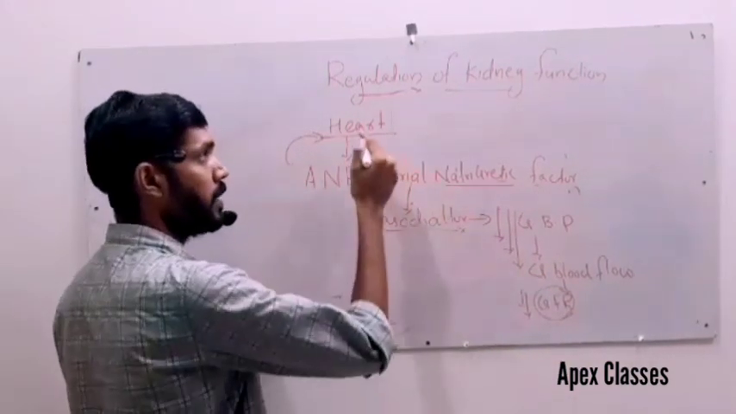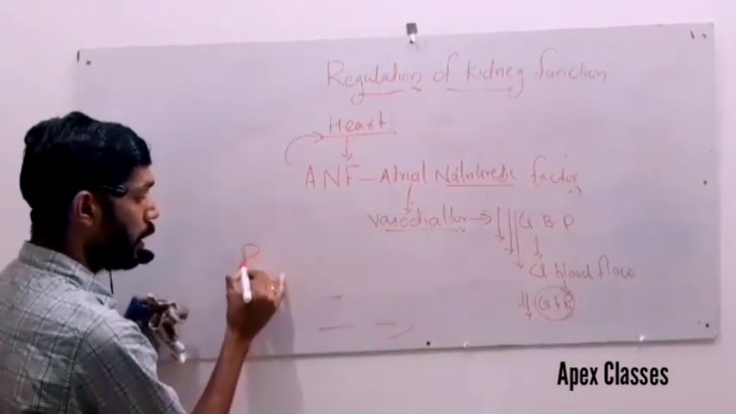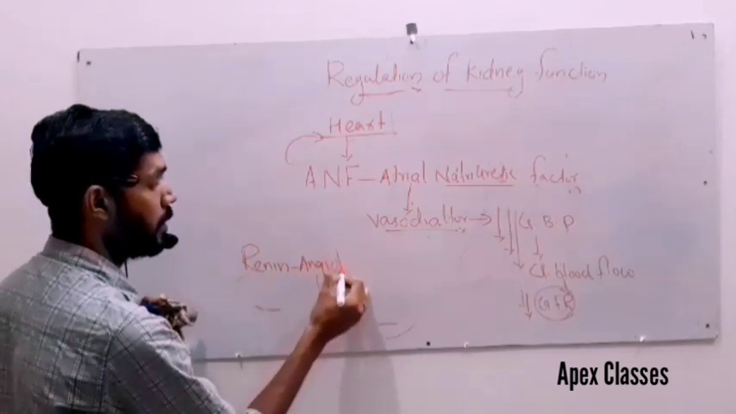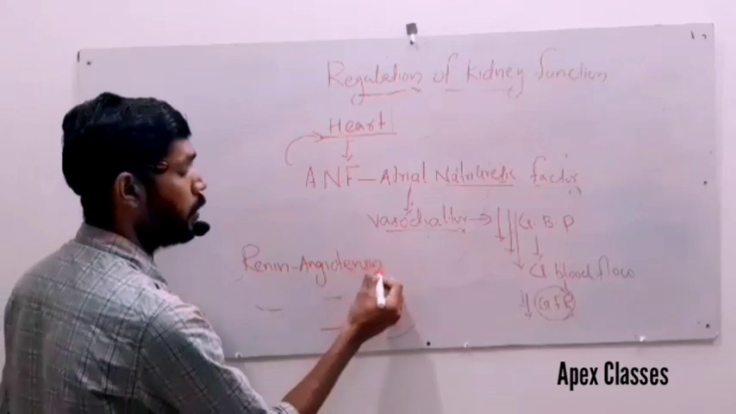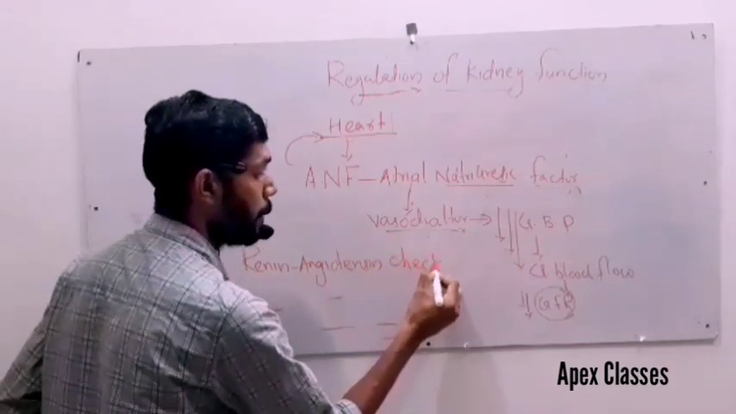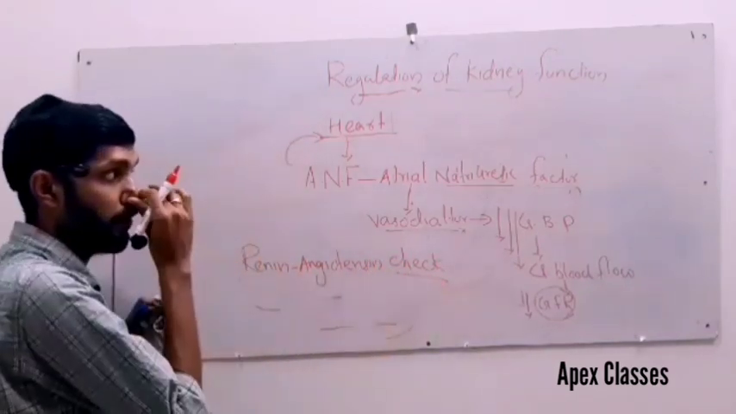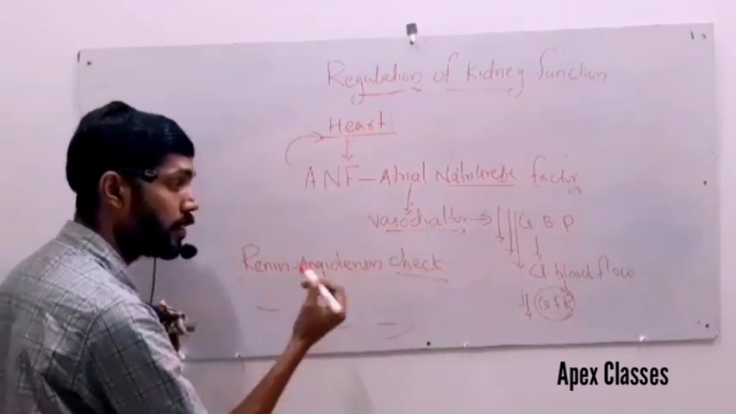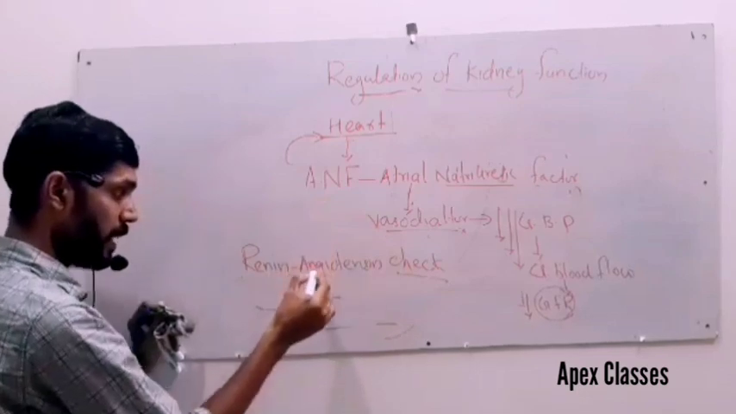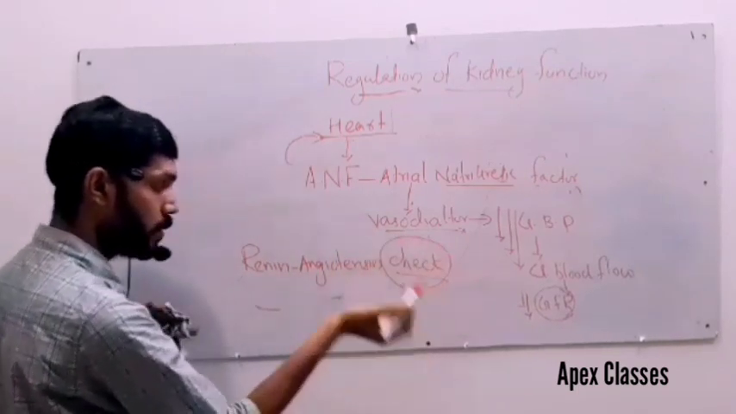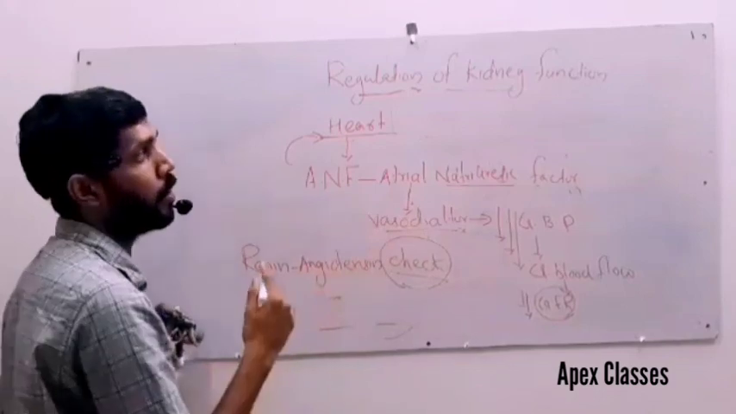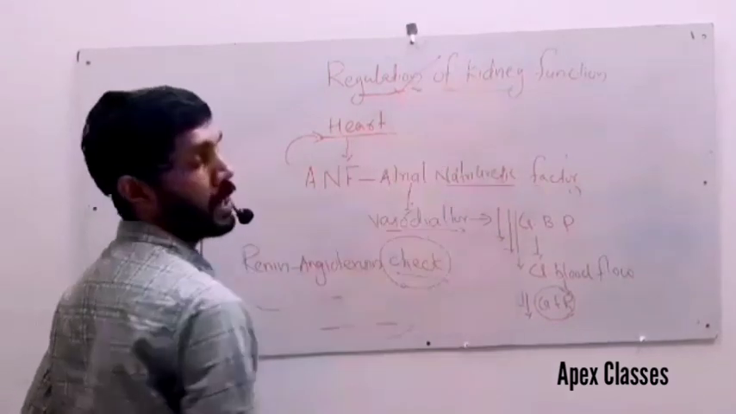So this mechanism is known as the renin angiotensin check mechanism. Do you see the difference? The juxtaglomerular apparatus one is the renin angiotensin mechanism. This one is just checking that mechanism. That is why it is known as the renin angiotensin check mechanism. That's all about the regulation of kidney function.